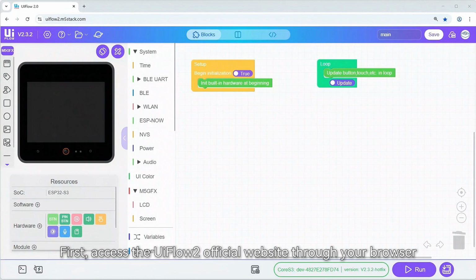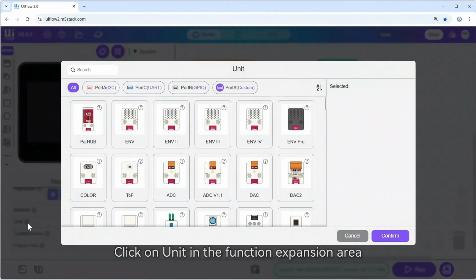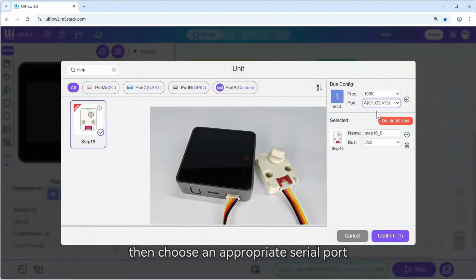First, access the UIFlow official website through your browser. Click on Unit in the function expansion area. Search for and select STEP16, then choose an appropriate serial port.